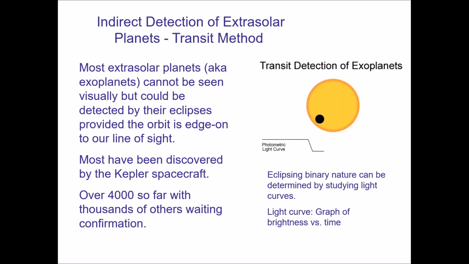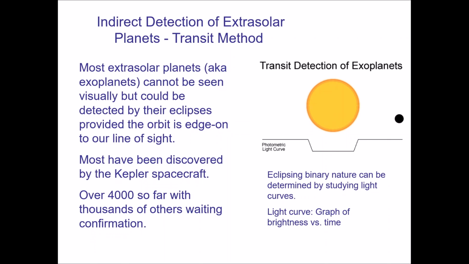But there's obviously a limitation to this method. You do need to have a solar system aligned properly to see this. Most of these are discovered with a mission called the Kepler Space Science Mission. It was put up, and it stared at a field of about a million stars, and it just watched them and looked for these dips. Most of those stars aren't going to have solar systems that behave in the way we want, but tens of thousands do. And so we were able to get a very large number of detections through Kepler.